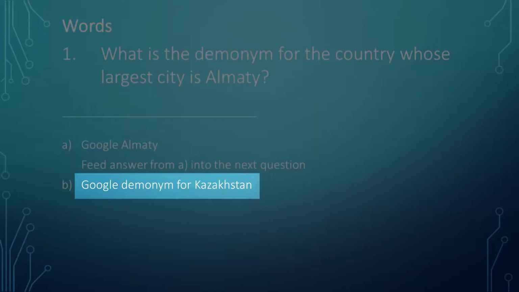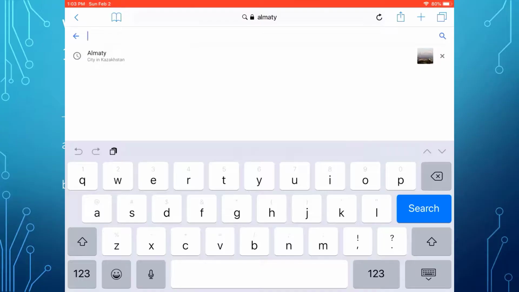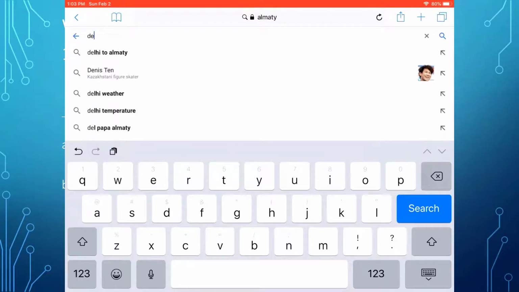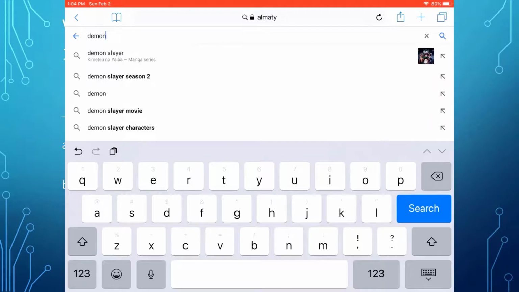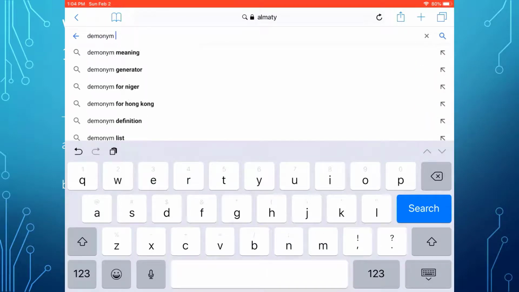Now that I have the one part of the question, I can solve the other part by Googling demonym for Kazakhstan. After typing demonym for, I will use paste so I don't have to type Kazakhstan.